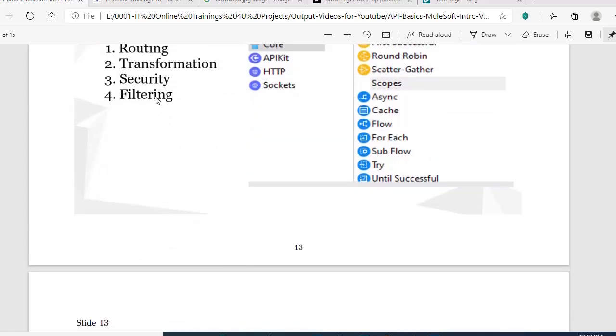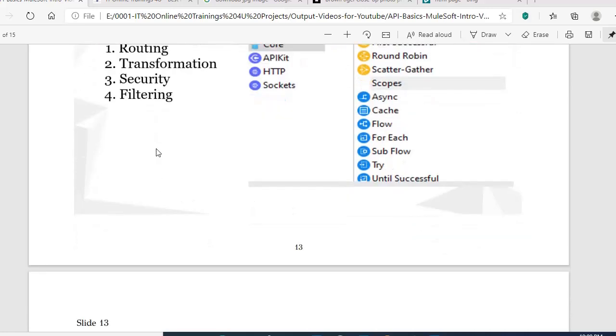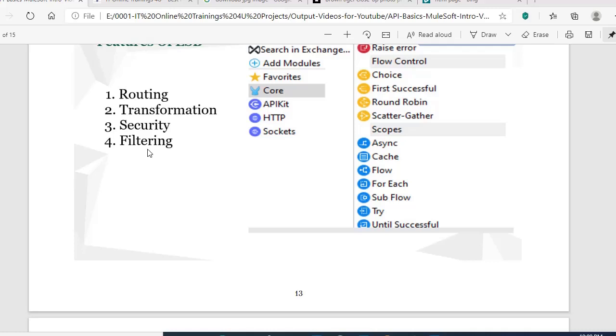Let's see these examples one by one. For now, let's keep in mind that these are the major features of any ESB. Filtering is nothing but, for example, if a passenger is more than 18 years of age, that passenger needs to pay full fare, and if a passenger is 10 years old, I mean a child, they need to pay only half bus fare. In that way, we need to filter the passenger details while sending to the actual server.